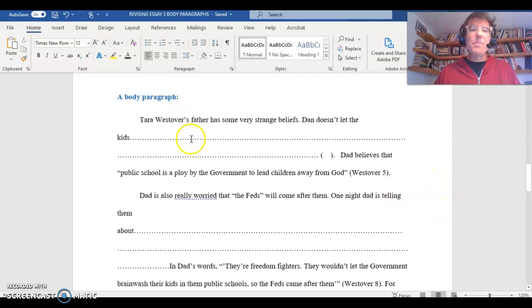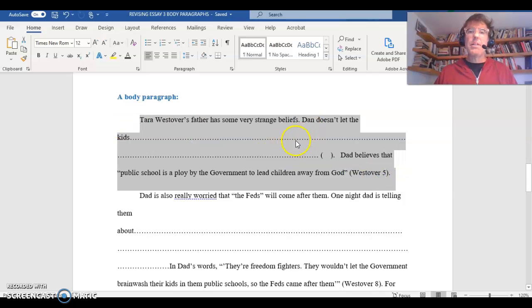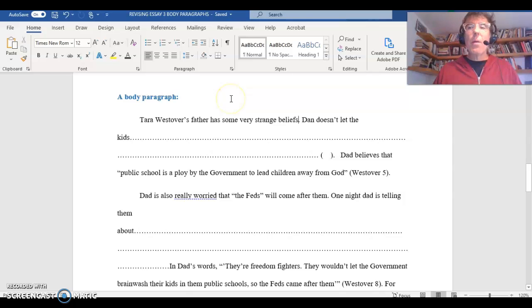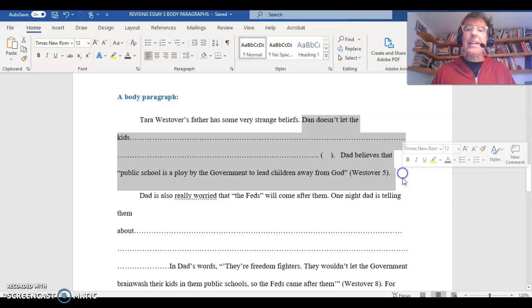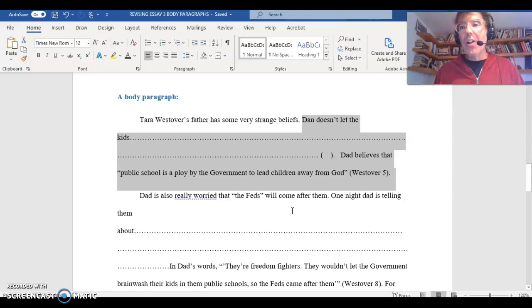So let's go back to the beginning then. Just this part. So our plan is divide and expand. So we cut this paragraph up and then we're going to expand with more detail. So notice that this paragraph here, once we've divided, is about the kids not going to school because Dad believes that the schools are full of socialists and Illuminati and all that, right?